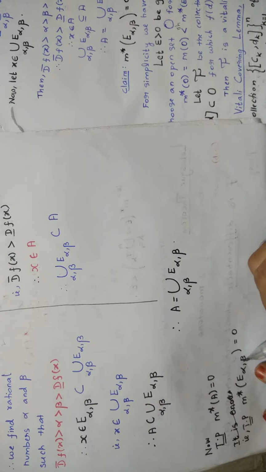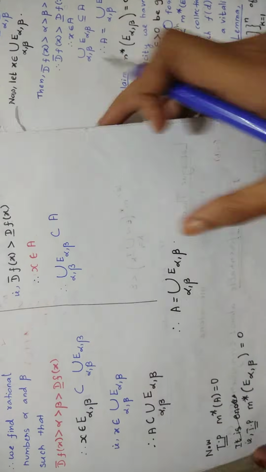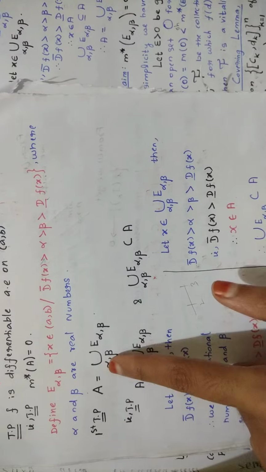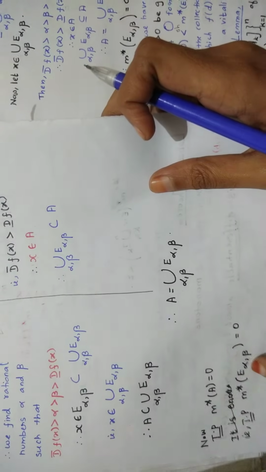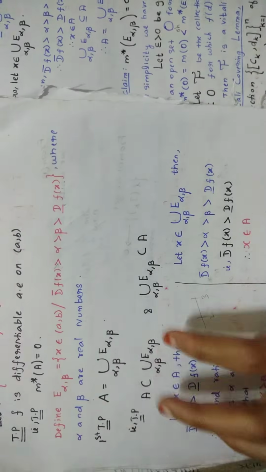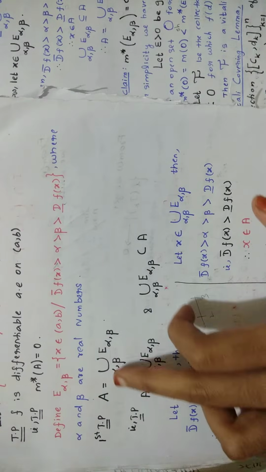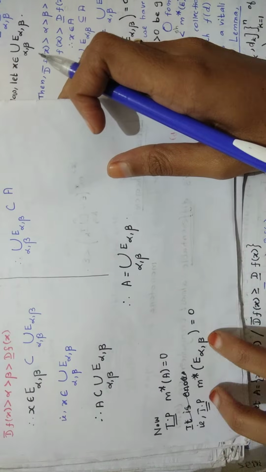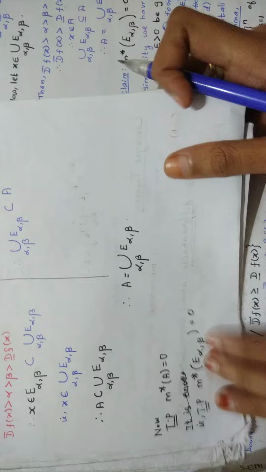To substitute this only, you are finding these things here. For that purpose only, just above you have proved A equal to this condition. So m star of E alpha comma beta equal to 0. We have to prove this.